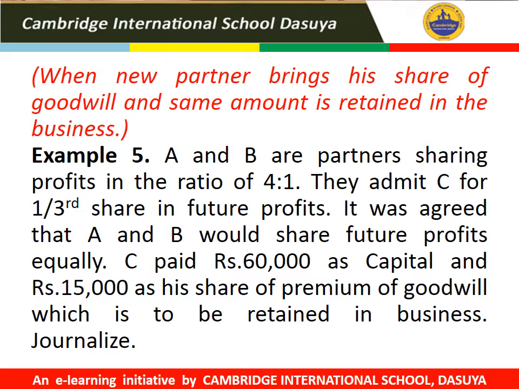So the next case is when the new partner brings his share of goodwill and the same amount is retained in the business. For example, A and B are partners sharing profits in the ratio of 4:1. They admitted C for 1/3 share in future profits. It was agreed that A and B would share future profits equally. C paid rupees 60,000 as capital and 15,000 as his share of premium of goodwill, which is to be retained in the business. Journalize.